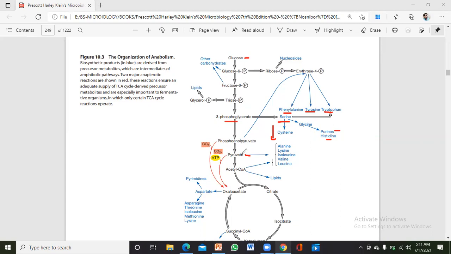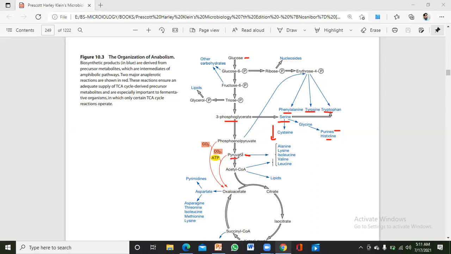Just look here, phosphoglycerate is the precursor metabolite of serine. If phosphoglycerate is not produced, serine cannot be produced. So phosphoglycerate acts as a precursor metabolite for serine. I hope you are now completely clear on precursor metabolites. Each and every amino acid needs precursor metabolites to be synthesized.